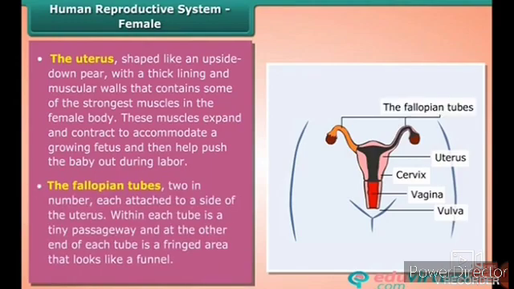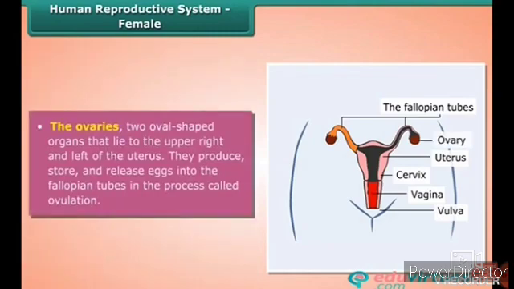The fallopian tubes, two in number, are each attached to a side of the uterus. Within each tube is a tiny passageway, and the other end of each tube is a fringed area that looks like a funnel. The ovaries are two oval-shaped organs that lie to the upper right and left of the uterus. They produce, store, and release eggs into the fallopian tubes in the process called ovulation.